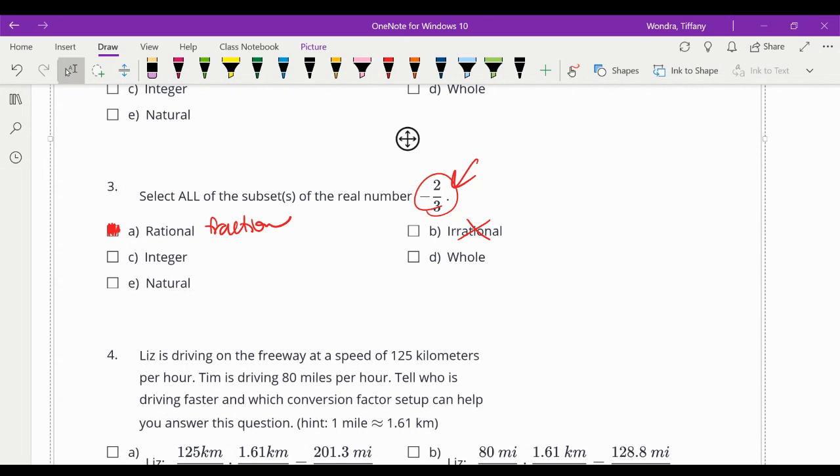The first choice under rational is integer, and this is not an integer because integers are positive and negative numbers that have a decimal of 0.0, and since negative 2/3 is 0.6 repeating, that doesn't have a decimal of 0.0, so it's only rational, no integer, no whole, no natural.